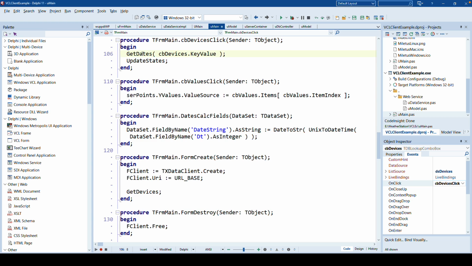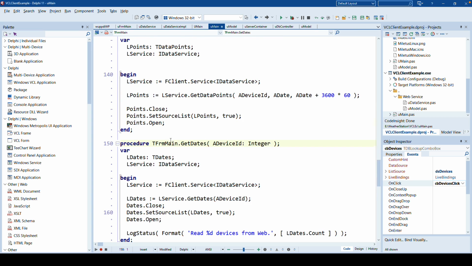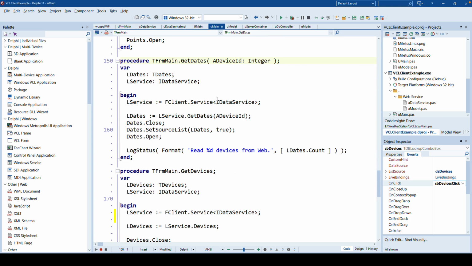So let's look at the implementation of GetDates. Here we go. It's the same thing as before. We get the service reference. We then get the list of available dates using the method GetDates, but we can also pass the ID of the device as a parameter. Remember, we don't have to deal with any JSON or anything here. That is all done by Xdata. So you say Dates.Close, Dates.SetSourceList, LDates.